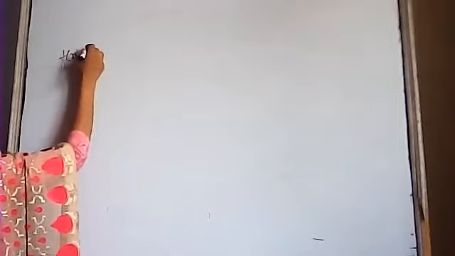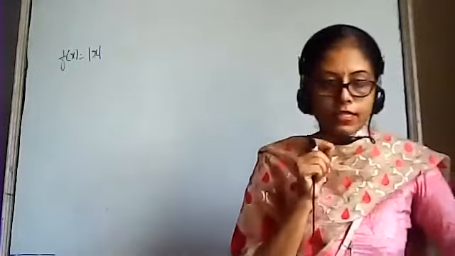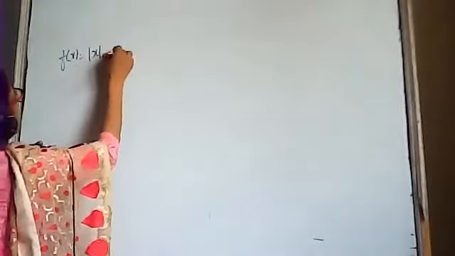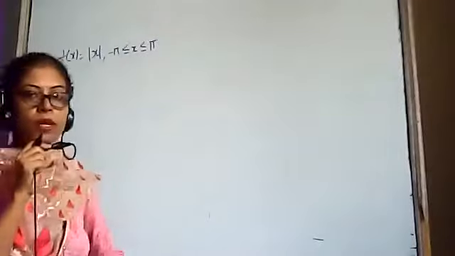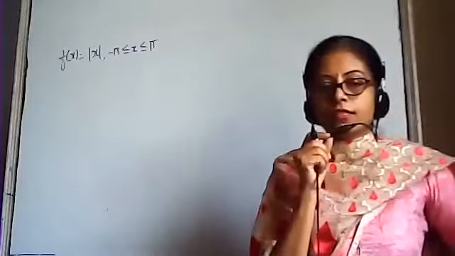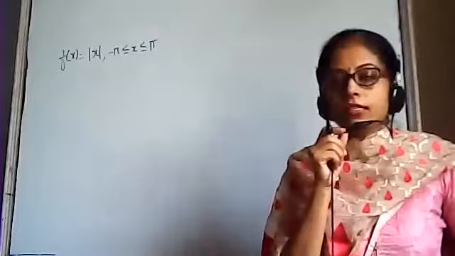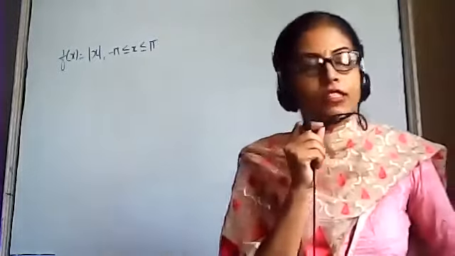f(x) = |x|. Express f(x) = |x| in the interval minus pi to pi, x varies from minus pi to pi, as a Fourier series. We have to express this function as a Fourier series.